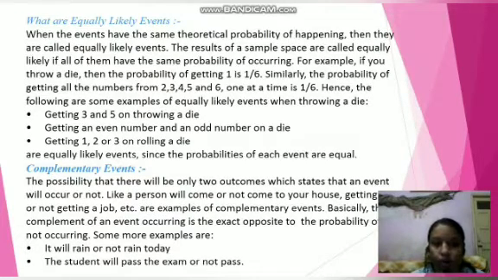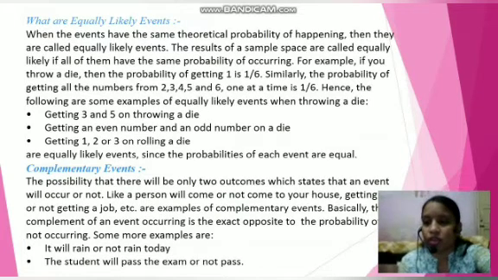Getting a job or not getting a job are complementary events. Basically, the complementary event of an event occurring is the exact opposite, the event not occurring. It means if the event is occurring, the complement of that is not occurring.